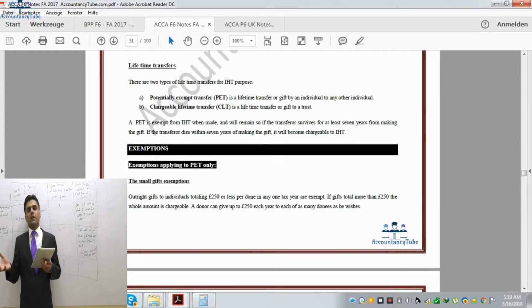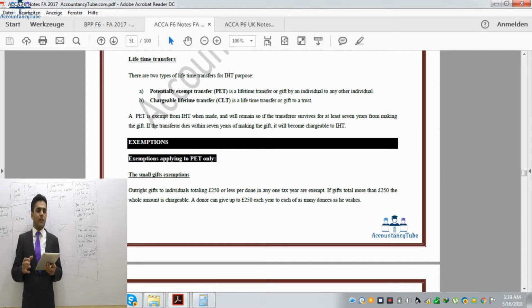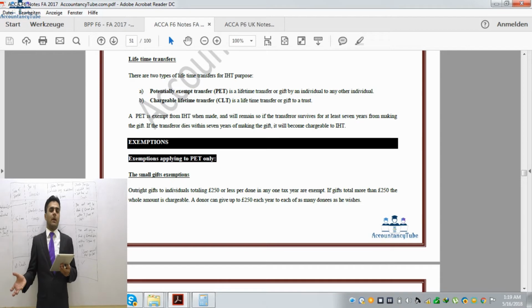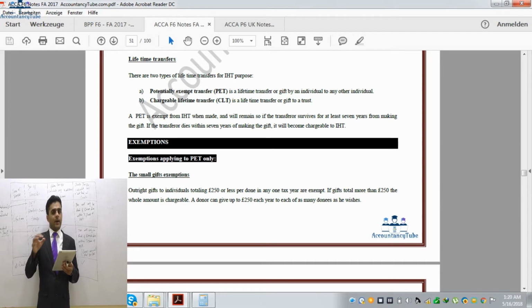So if the husband died earlier, say for example he had £100,000, and the whole amount of the residence nil rate band was unused, then the whole amount will be transferred to the wife. If there was £50,000 unused and £50,000 was used, then the remaining amount, which is the unused residence nil rate band, will be transferred to the wife. All right, and then the wife can use it upon her death. So whenever she transfers the assets on her death, then that £200,000 can be used against such estate.